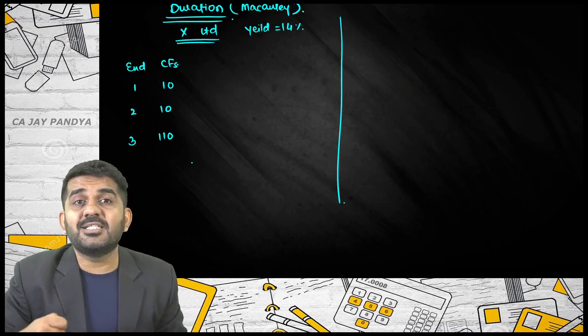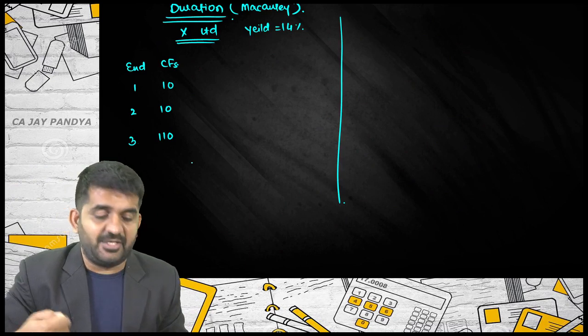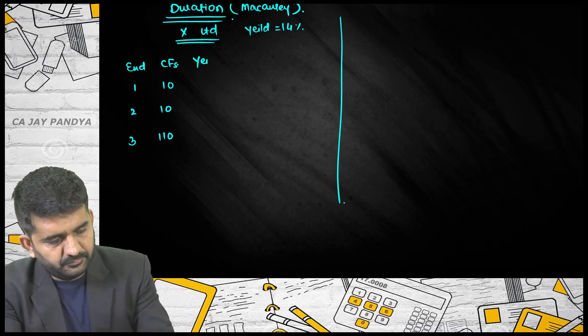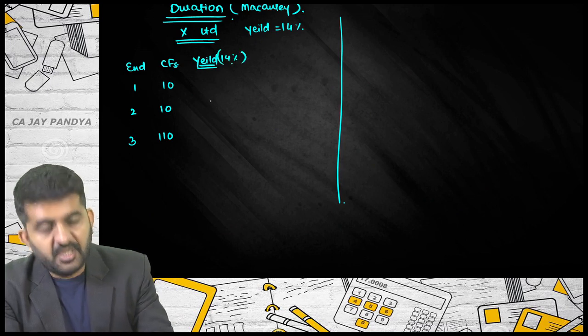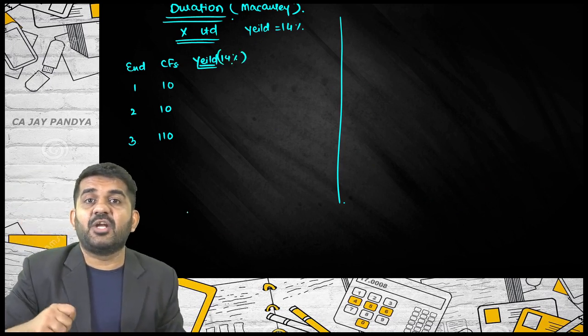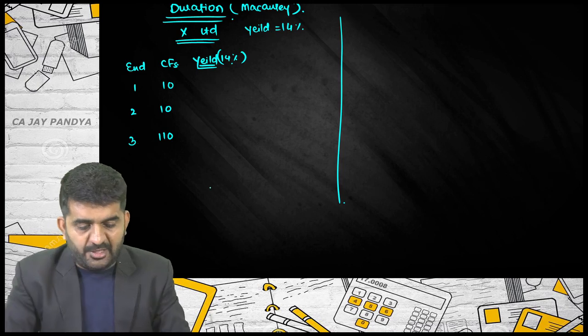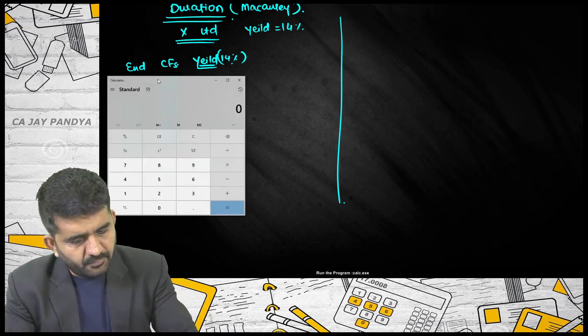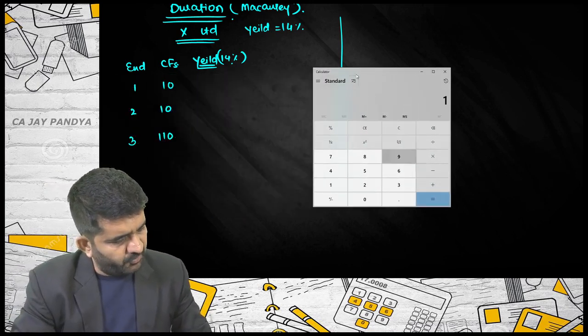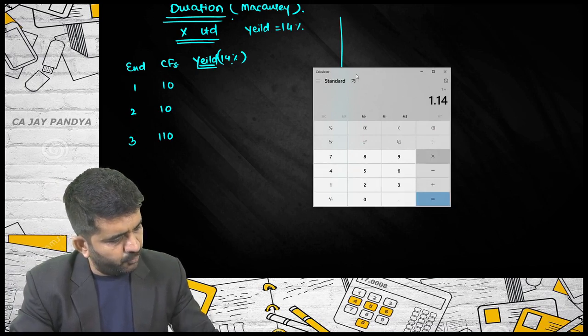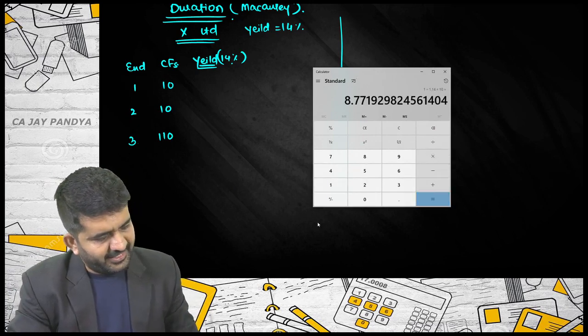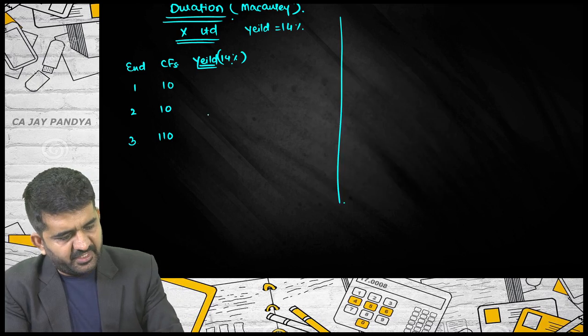I will discount this cash flow at yield. And please understand, here I am writing down the actual value, which is 1 divided by 1.14 multiplied by 10, which is 8.7719.